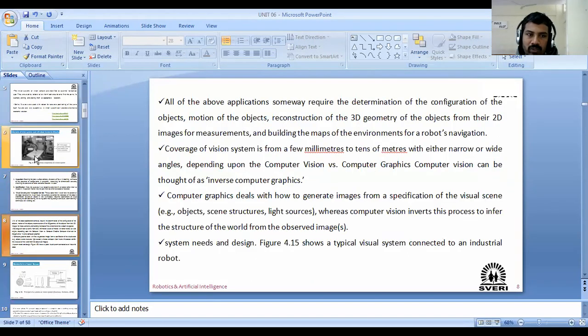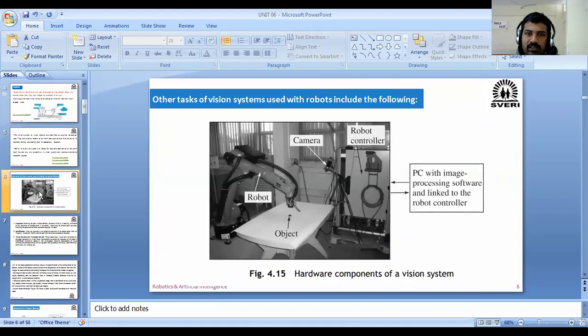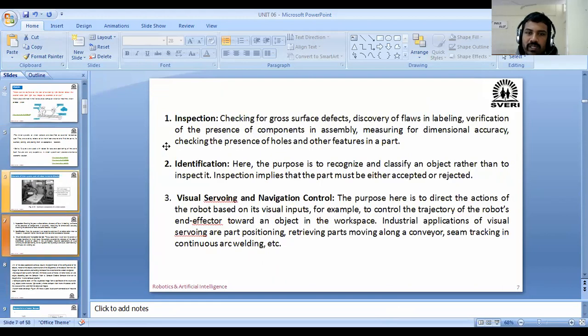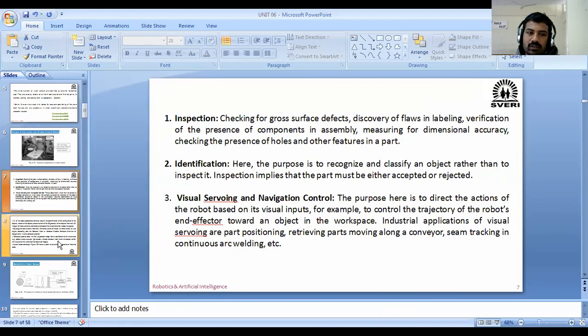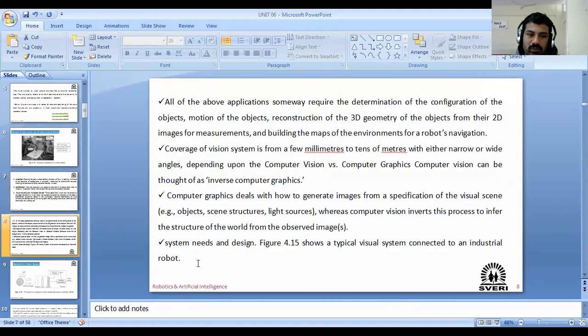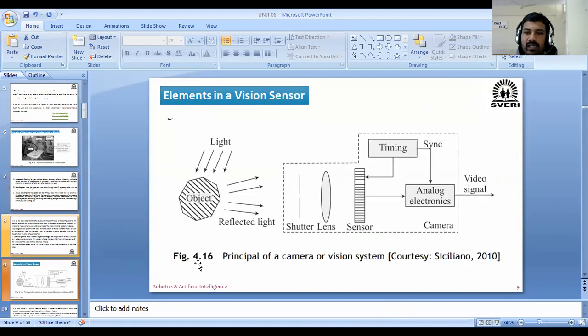Next, we have seen there are other tasks of vision system used in robots, which are inspection, identification and visual surveying. For these many purposes we can use the vision system. After that we have seen the elements in a vision sensor.